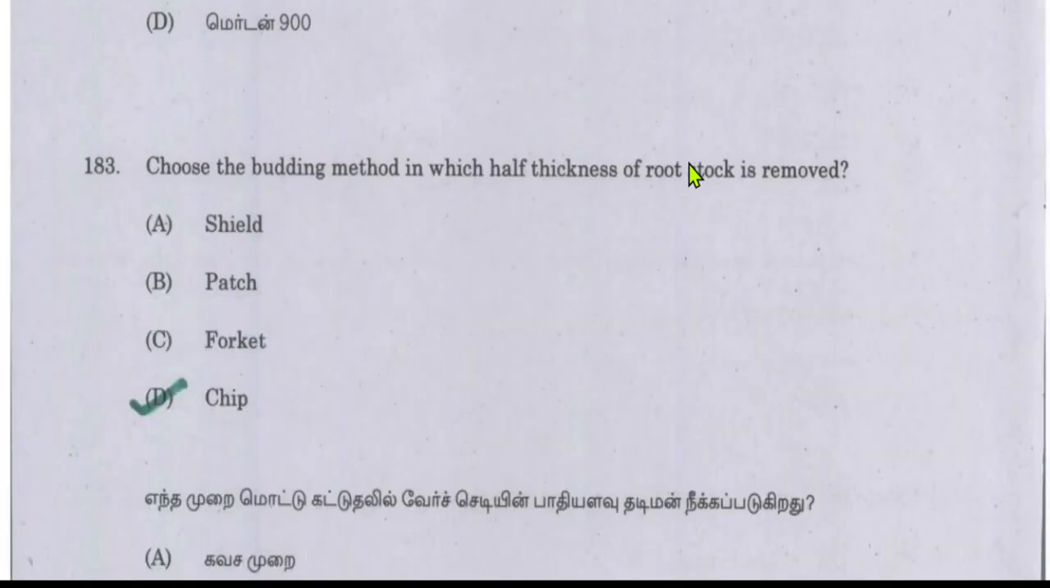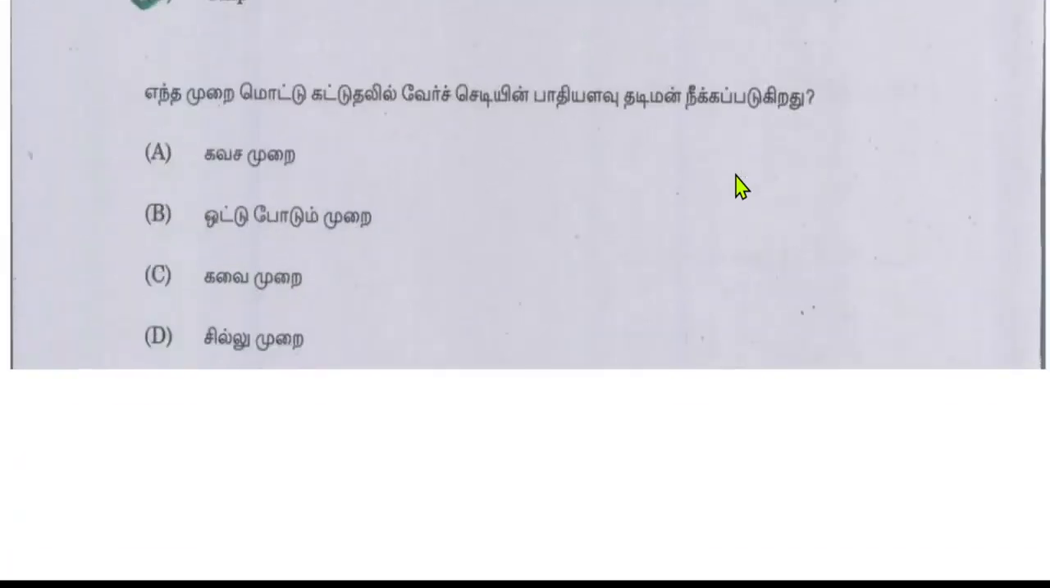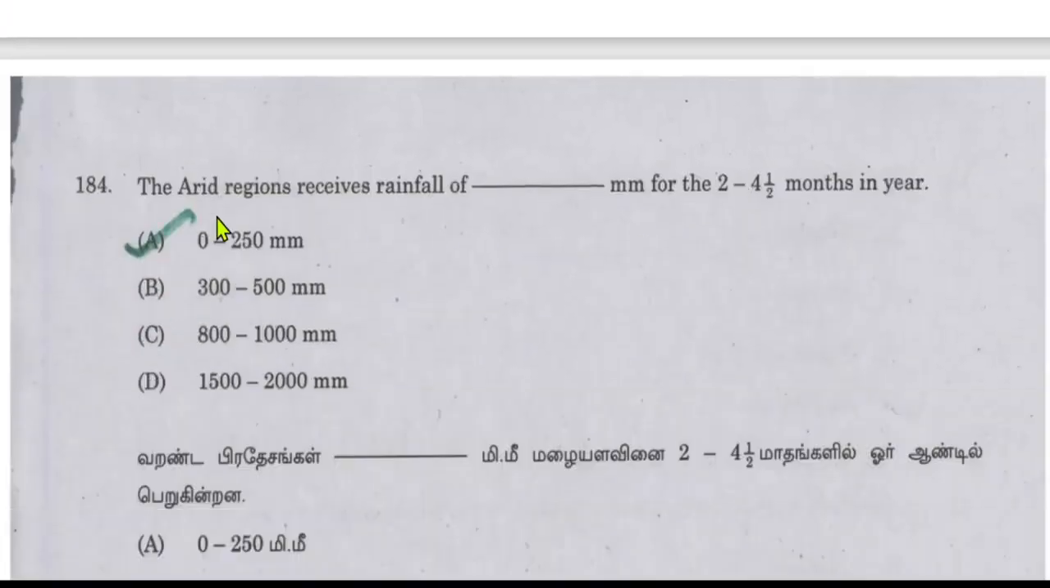Choose the budding method in which half thickness of the rootstock is removed. It is the chip budding method, where half thickness of the rootstock is removed. The arid regions receive rainfall of 0 to 250 mm, or 300 to 500, 800 to 1000 mm, or 1500 to 2000 mm. So arid regions receive rainfall of 0 to 250 mm. That's why it is named as arid region.